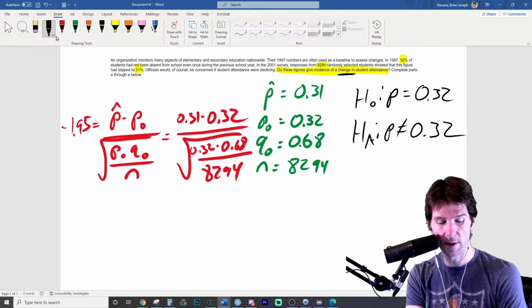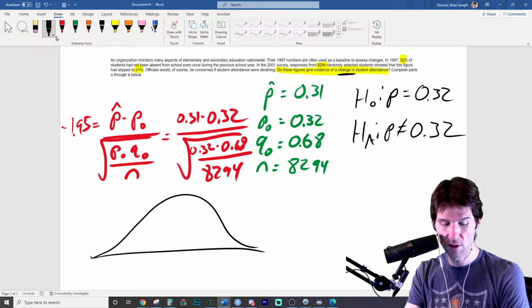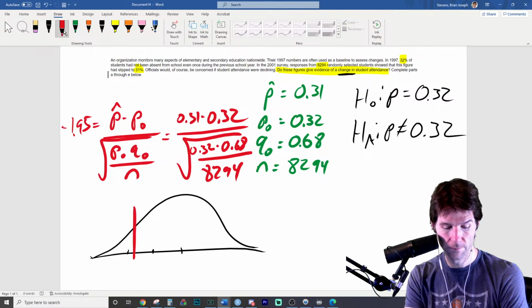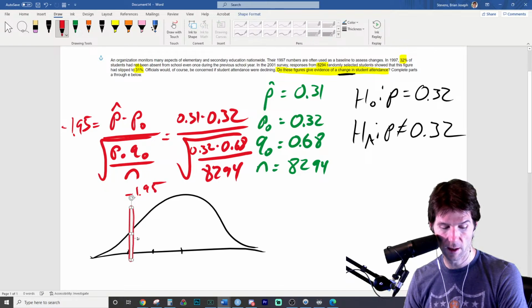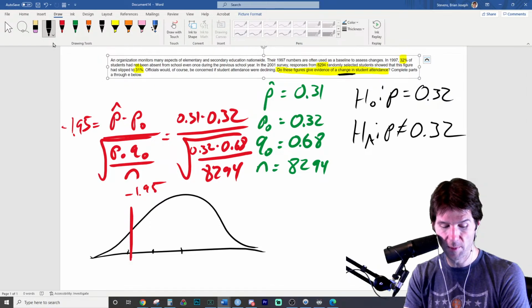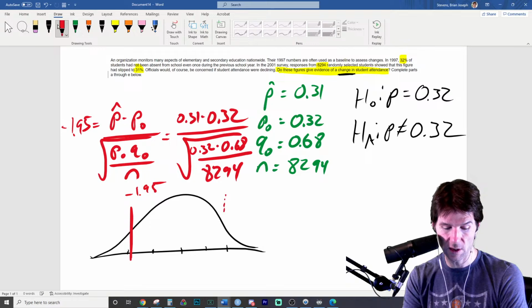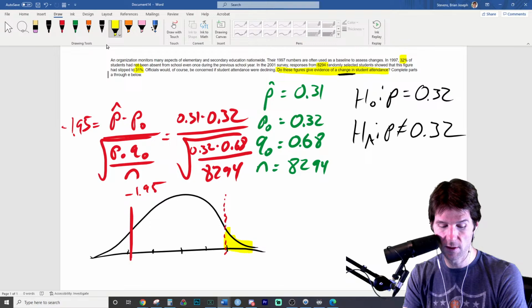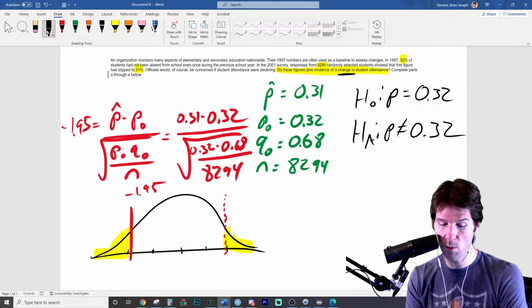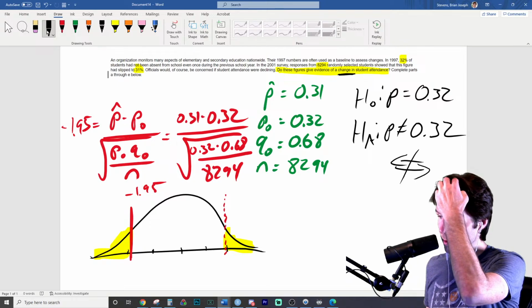So when I draw this out and draw where my z-score landed, my z-score landed right here. That's a z of negative 1.95, and I'm going to move it over just a little bit. There we go. Then I'm going to go to the other side and draw a line just as extreme, and I'm going to shade both sides. The reason we shade both sides is because the does-not-equal alternative points in both directions, so the does-not-equal is shading both sides.